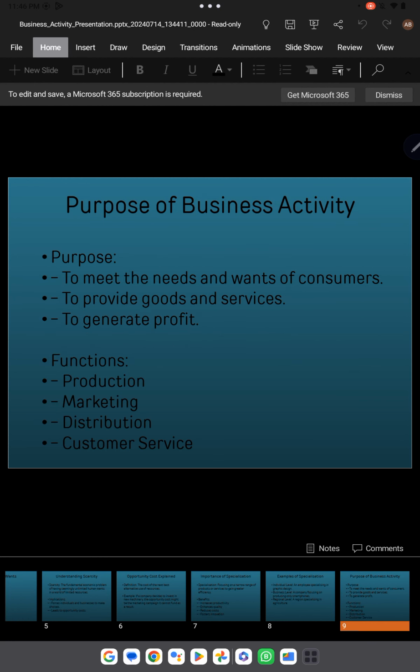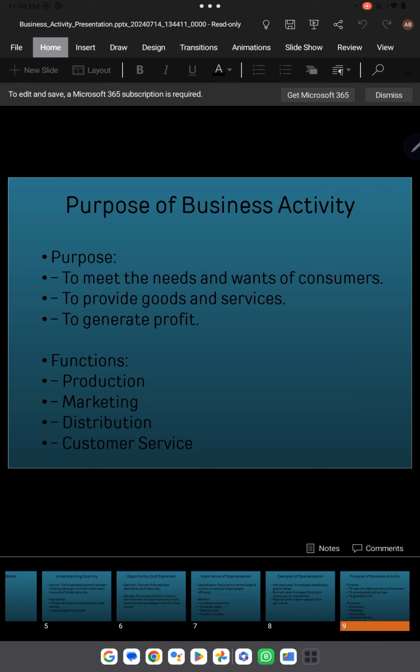Okay, so we have the purpose of business activity: why there are businesses, why they are making products, what the reasons behind the business activity are. The purpose is very simple: why there are businesses, why people want to establish their own business. The first purpose is that they want to meet the needs and wants of the consumers, and the second is that they want to provide goods and services, and at last, they want to generate profit. So this is the main purpose of business activity.